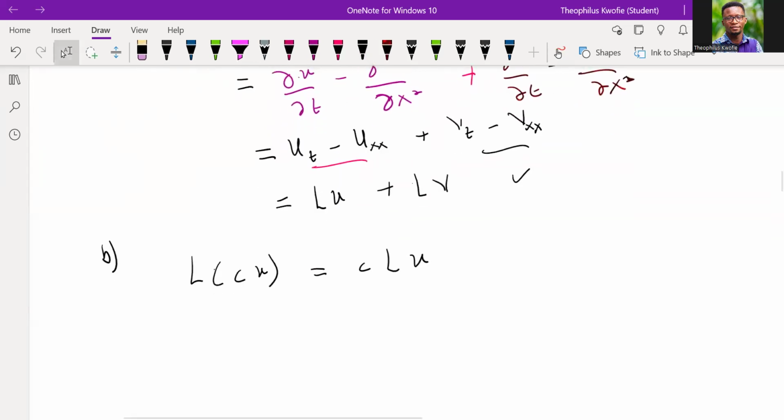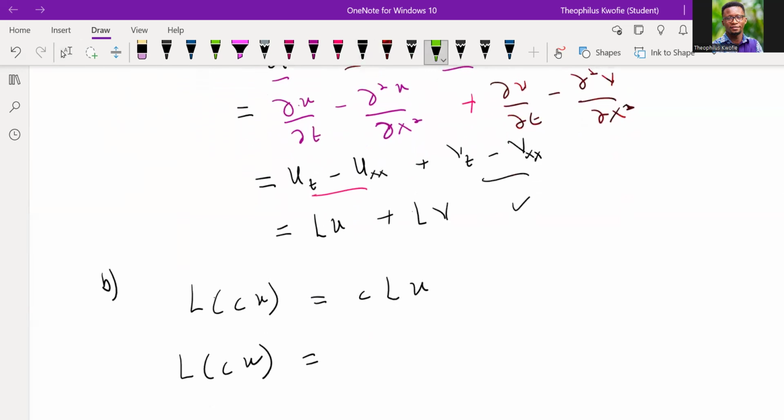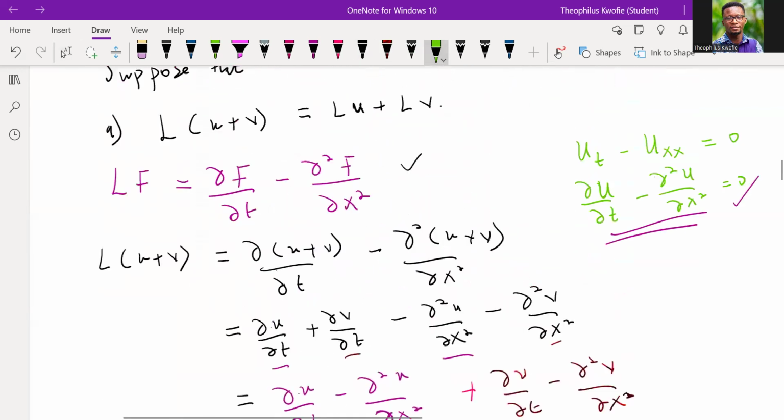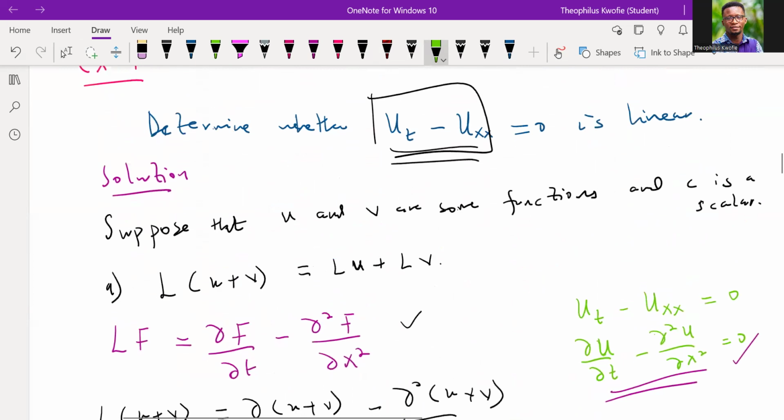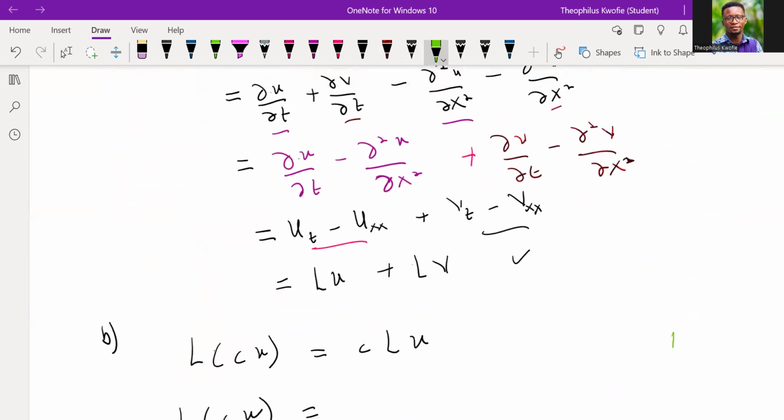Good. So now let's start with this. Let me write the given problem again here so that we can refer to it. The given problem was u_t minus u_xx equal to 0.